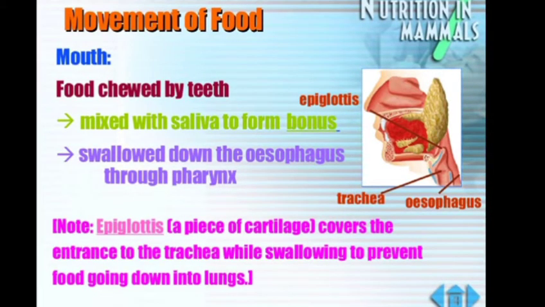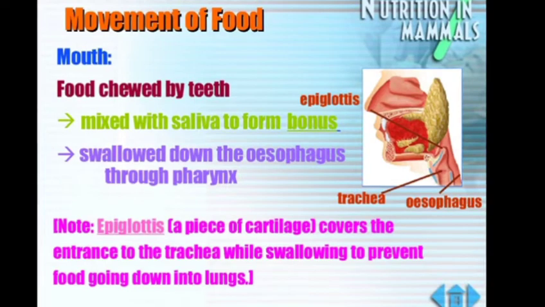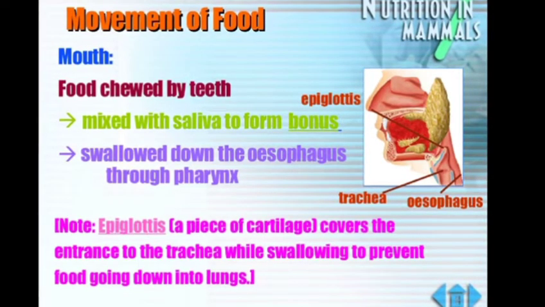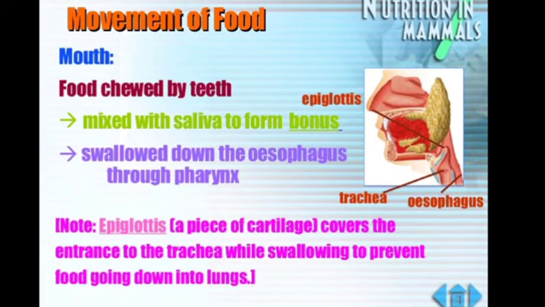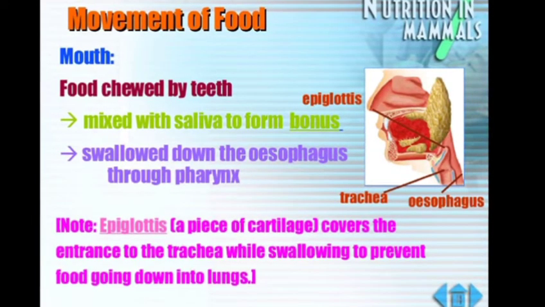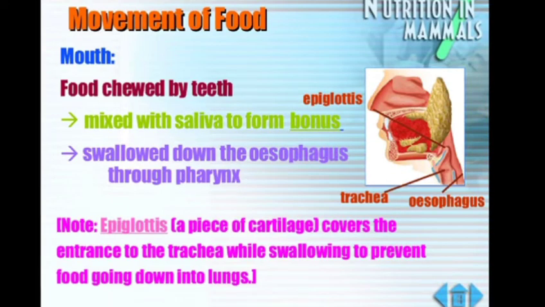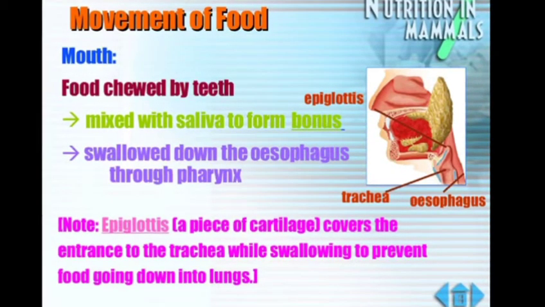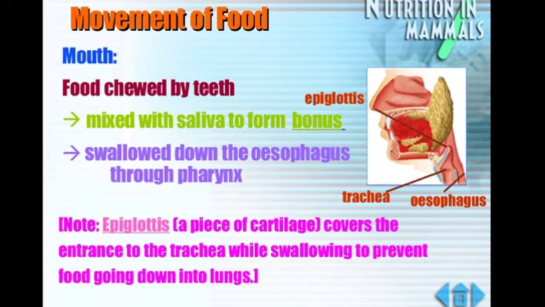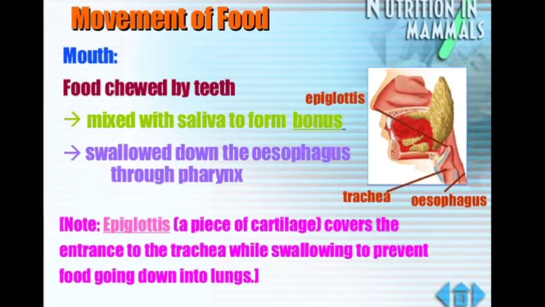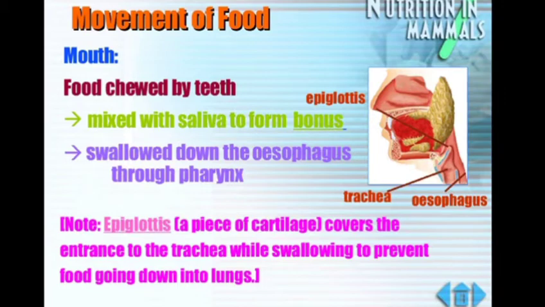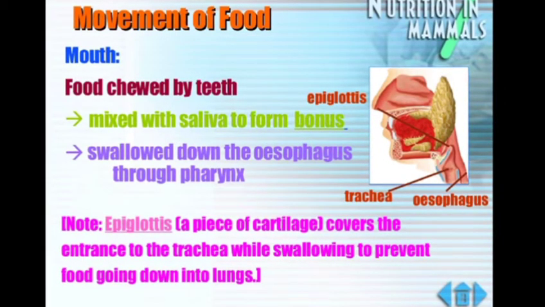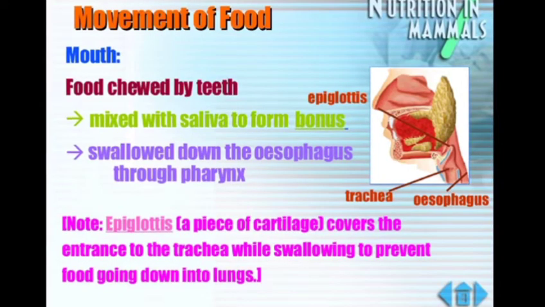So we were discussing the digestion process in humans, how food is digested in the human body. We started our topic, digestion, and we studied that the process of digestion starts with the mouth, which we also call the buccal cavity. The mouth constitutes the teeth, the tongue and the saliva that contains an enzyme known as salivary amylase.